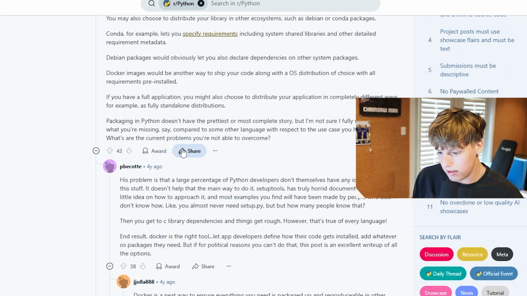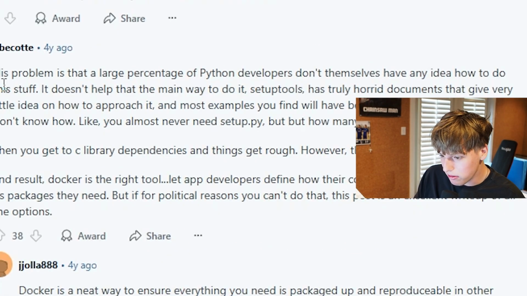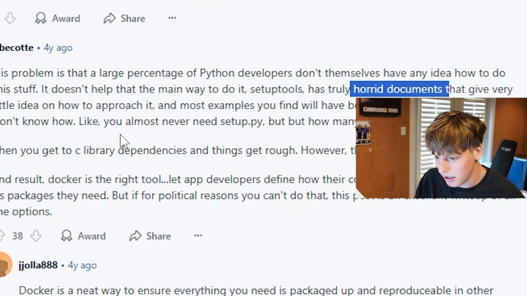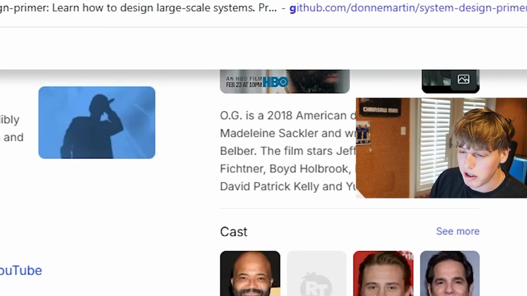Please educate me. And if you look into the debate, you kind of see what I'm getting at right now. His problem: people have no idea how to do this stuff. It doesn't help that the main way to do it, setuptools, has truly horrid docs that give little idea on how to approach it. And I agree. If we go to setuptools right now, we're going to have a very miserable time.